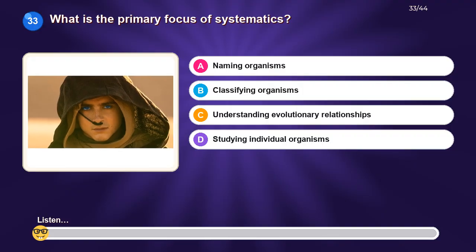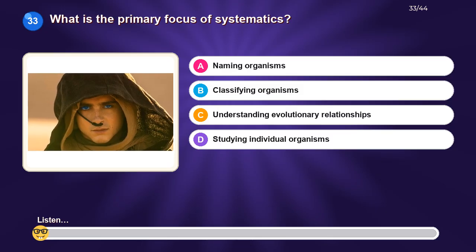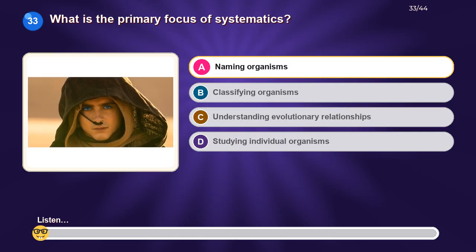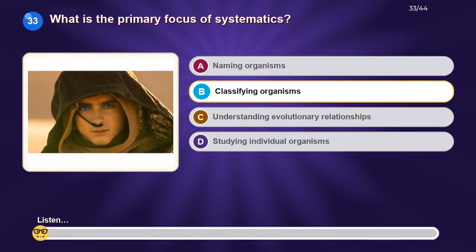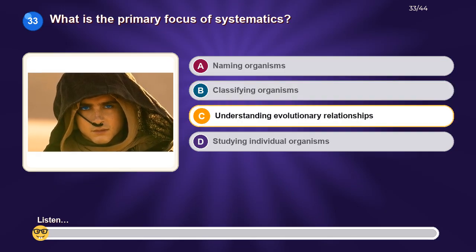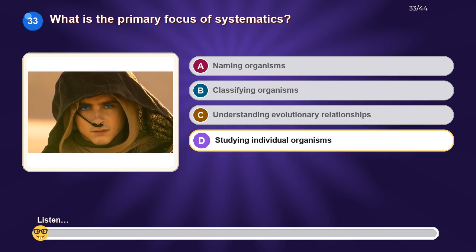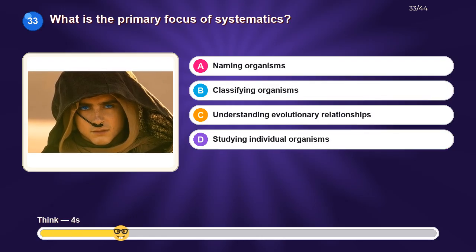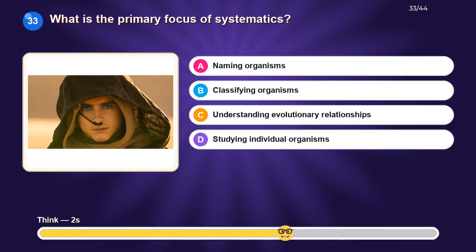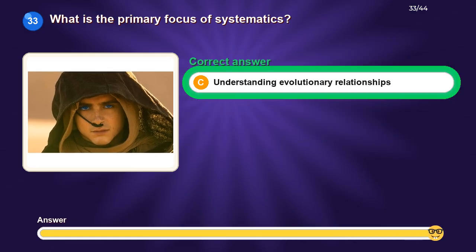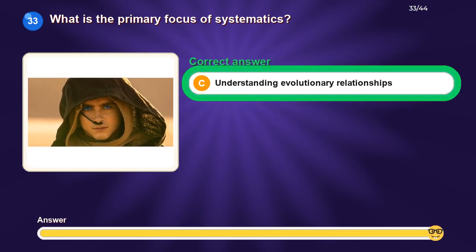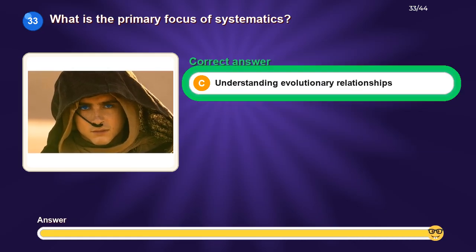What is the primary focus of systematics? Option A, naming organisms. Option B, classifying organisms. Option C, understanding evolutionary relationships. Option D, studying individual organisms. The correct answer is understanding evolutionary relationships.